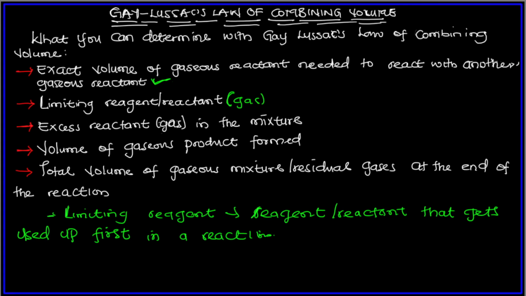So the limiting reagent is the one that stops the reaction from continuing. It is the reactant that determines the maximum theoretical yield. Take note of that. Let me use a simple analogy.